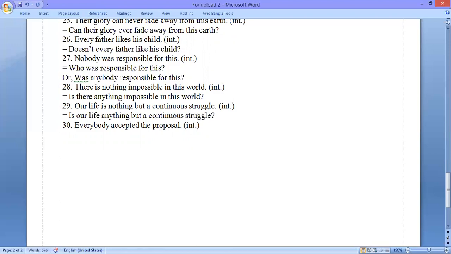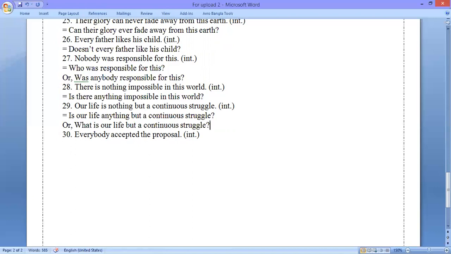Or you can do this in other ways, such as, what is our life but a continuous struggle? We can do this in two ways.